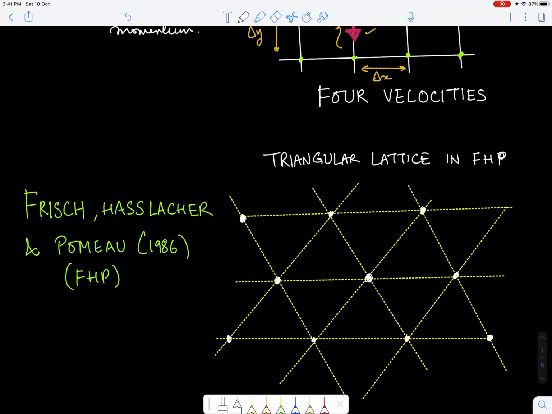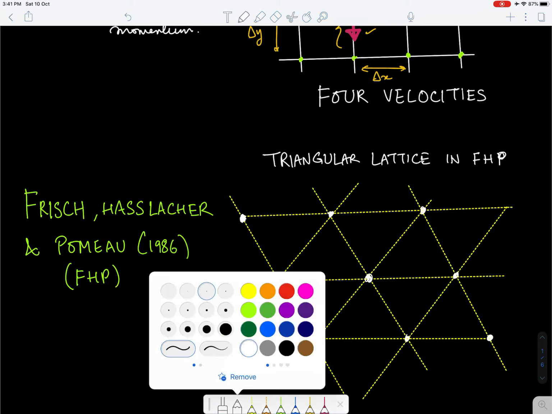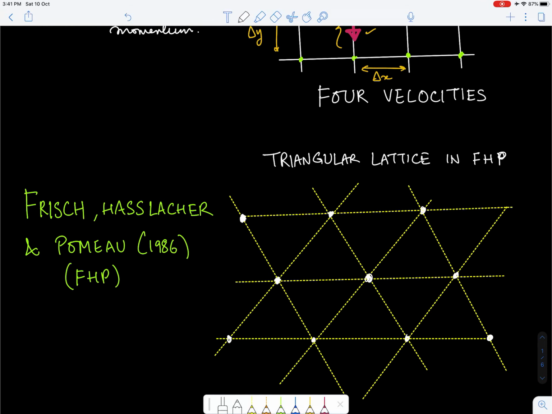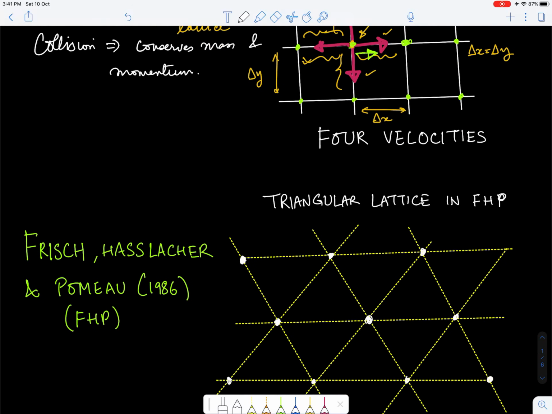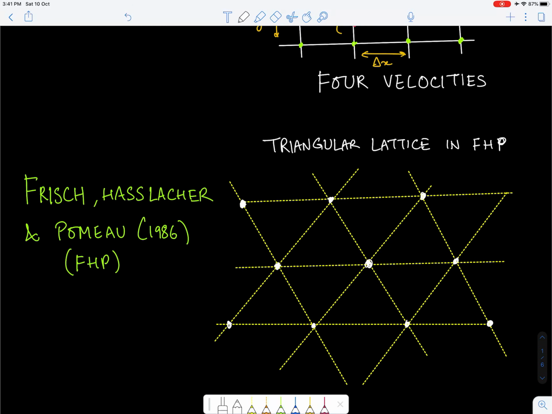An extension was proposed by Frisch, Hasslacher and Pomeau in 1986, and this extension was specifically done to be able to model any fluid. Okay, so we had started with gas dynamics only, now we are dealing with fluid of any general type.